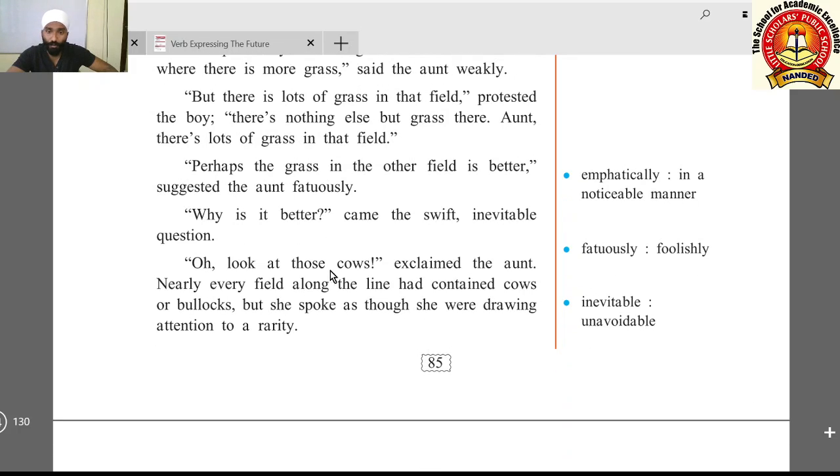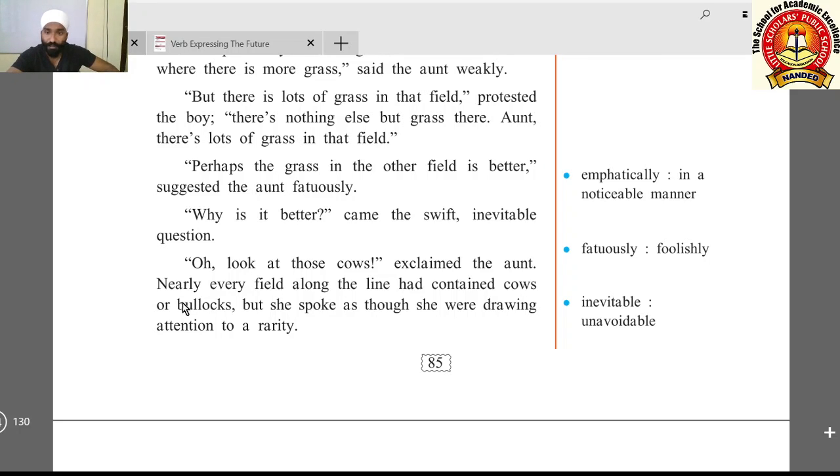"Oh, look at those cows," exclaimed the aunt. Now the aunt is trying to distract the boy from his questioning about the sheep and the field of grass. She is pointing him towards those cows, so that he should avoid asking questions, sit silently, and not do any mischief.